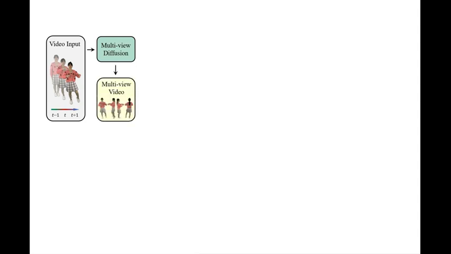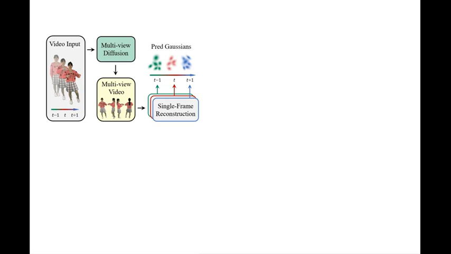Our method takes in a video input of a human and outputs an animatable human avatar which can be driven by pose parameters. For a video input, we first generate multi-view images for each frame in the input video with a multi-view diffusion model. Then, for each frame with multi-views, we utilize a Gaussian reconstruction model to produce Gaussians for each frame. Different frames are discerned with colors.